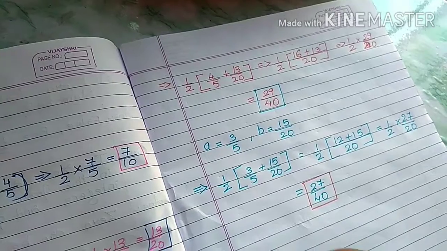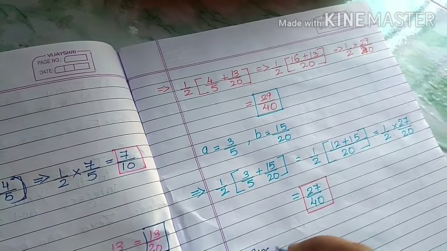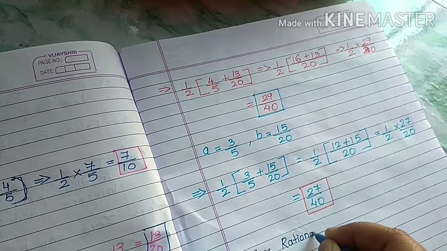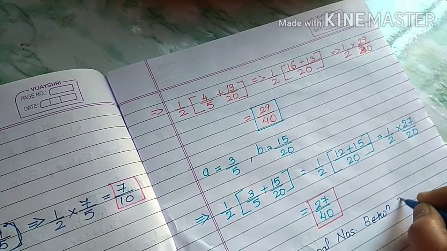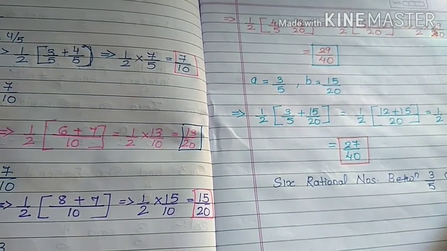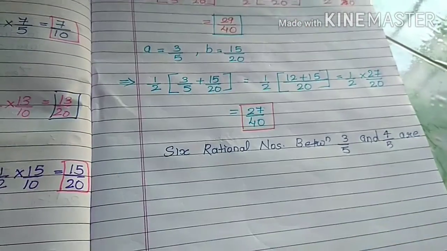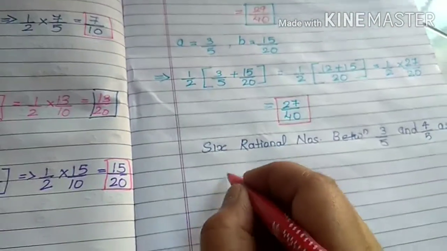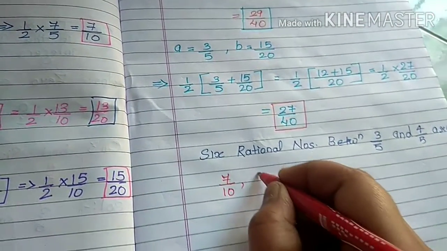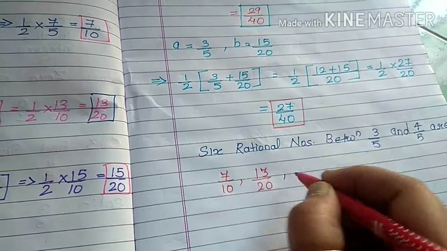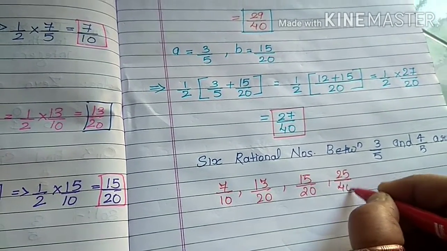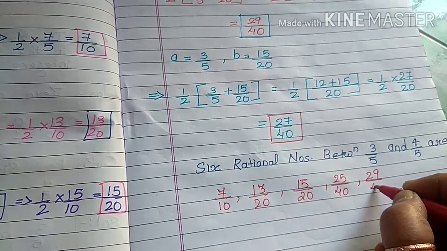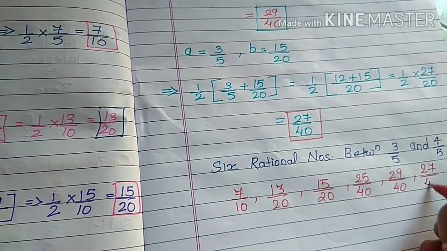So we will write down the answer. 6 rational numbers between 3 upon 5 and 4 upon 5 are 7 upon 10, 13 upon 20, 15 upon 20, 25 upon 40, 29 upon 40 and 27 upon 40.